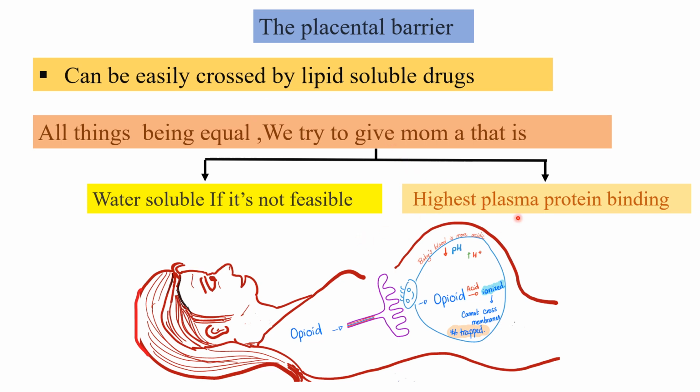If water soluble drugs are not feasible, then we would go for high plasma protein binding drugs. For example, in anticoagulation medication, we go for heparin, which is highly water soluble, a large molecule, and has high plasma protein binding.